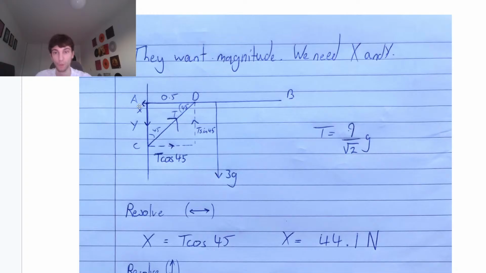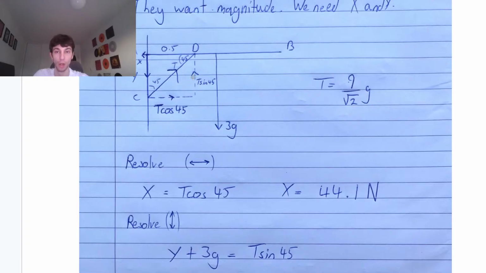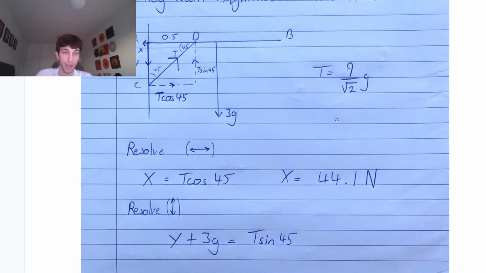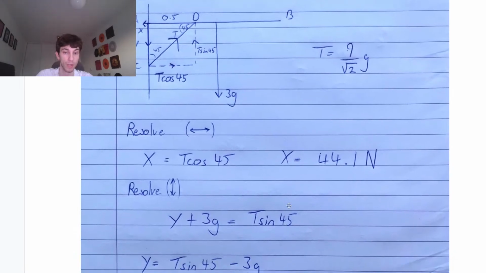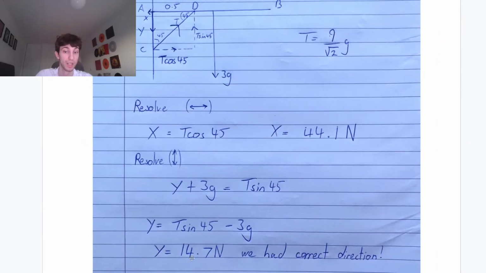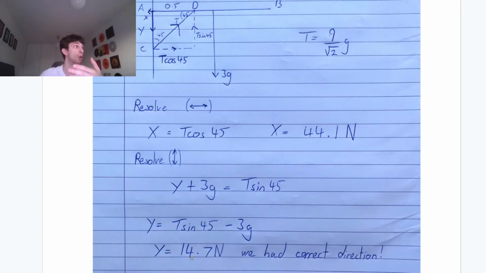Let's find Y. For Y, we're going to resolve vertically now. So we have that Y plus 3g, those are both going down, will be equal to T sine 45. Why are they equal? Because our shelf, rod, whatever it is, is not moving. It's in stable equilibrium. So Y plus 3g equals T sine 45. We know T is 9 over root 2g, so we have 9 over root 2g times root 2 over 2. That's sine 45. Take away 3g to get Y. So Y equals 14.7 newtons. This is great. We got a positive value for Y, so our Y is going downwards. If we put it upwards, we would get minus 14.7, and we would know it would be going downwards.